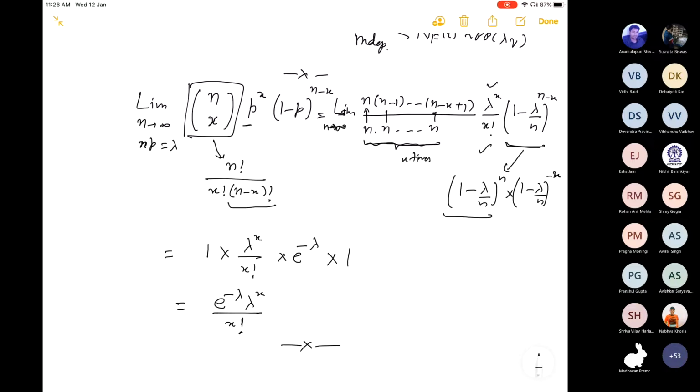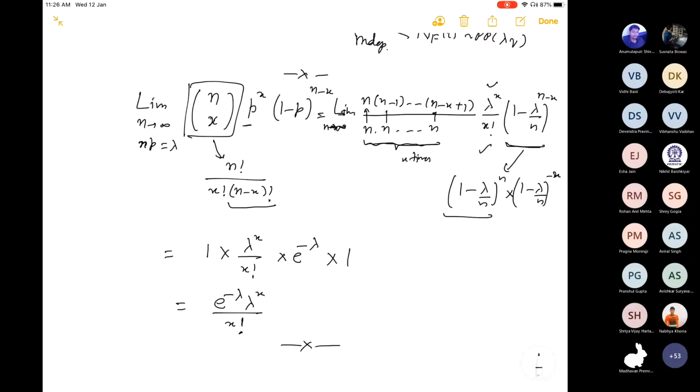So you just write down that and cancel n, and n into n minus 1 divided by 2 factorial. If something like that is coming, you take n square, and you adjust with that. So when your n goes to infinity, you will get 1 minus lambda plus lambda square divided by 2 factorial minus lambda cube divided by 3 factorial, in that fashion, because for example n c2 is n into n minus 1 divided by 2, divided by n square.